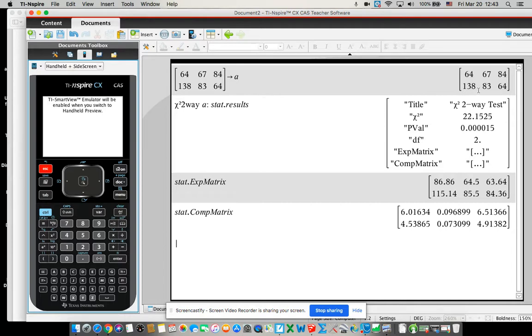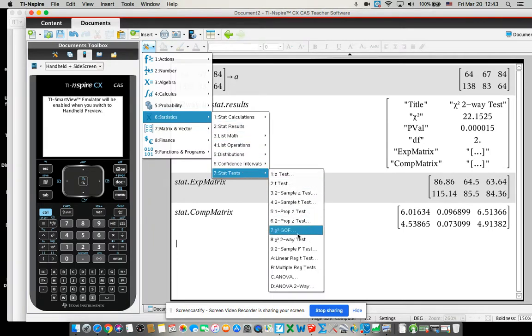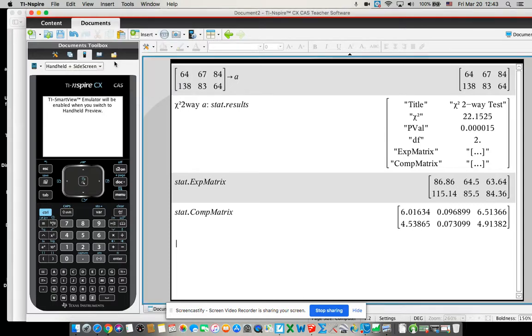And once you get that stored in, then when you do your chi-squared test, right, statistics, stat test, we're going not goodness of fit, but we're doing the two-way test. Yeah, I know it says two-way test, but that's for independence and homogeneity. So you just got to be specific which one it is. Which one is it? So when you do that, you can put in whatever your matrix is here, right? So I'll escape out of there. I don't need it. I already did it. And then, of course, you get your results. The chi-squared number, which you need, and your p-value, and you can see your degrees of freedom.